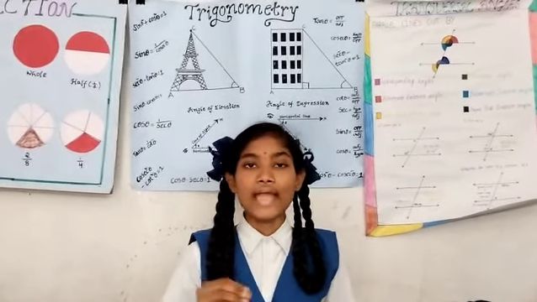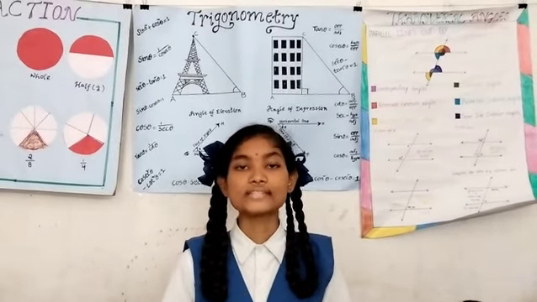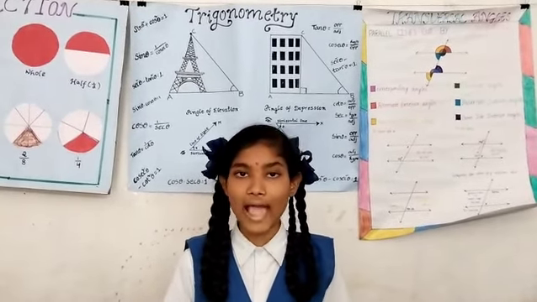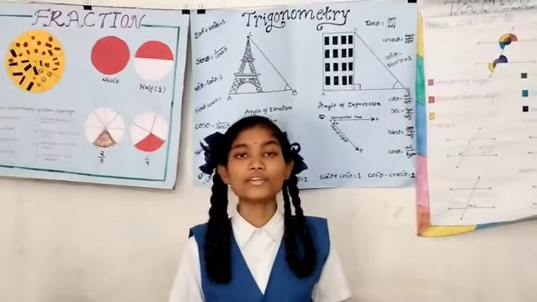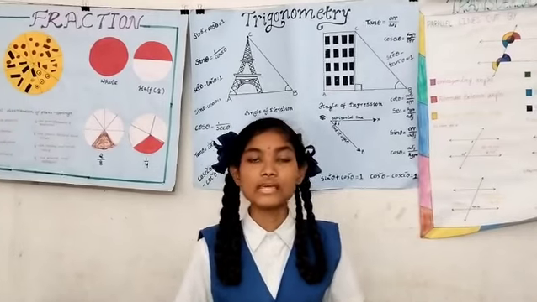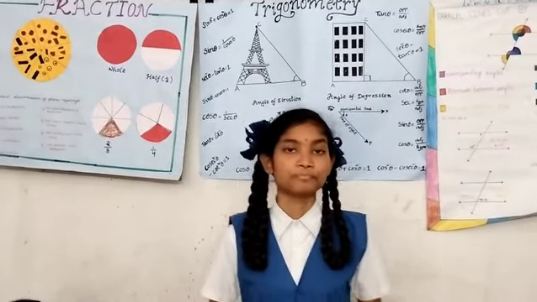The early astronomers used trigonometry to find the distances of stars and planets from the Earth. Even today, we are using trigonometry for various purposes like physical sciences and engineering.